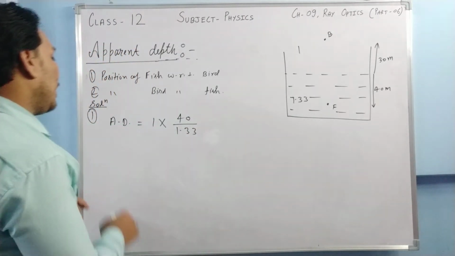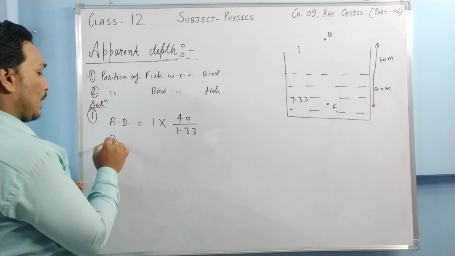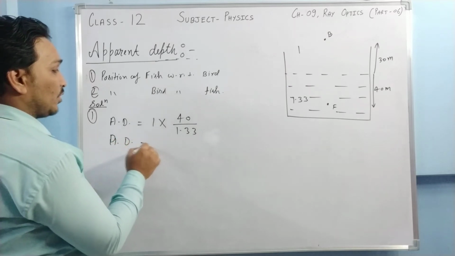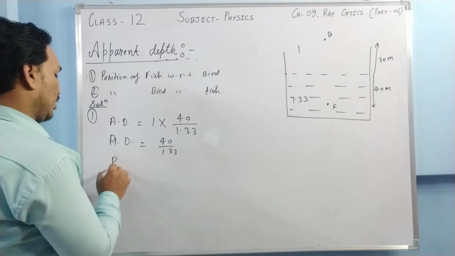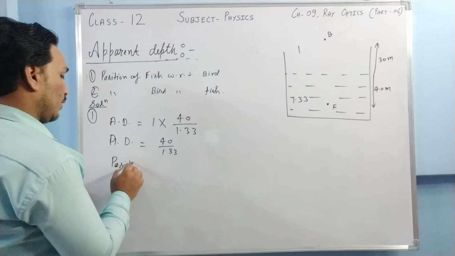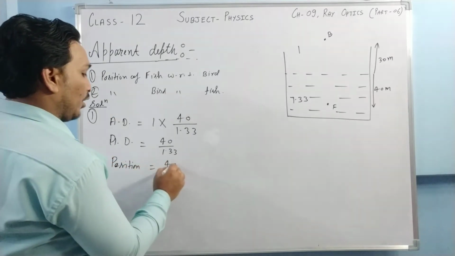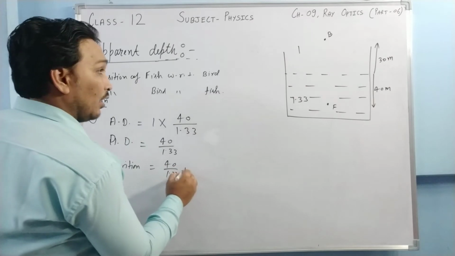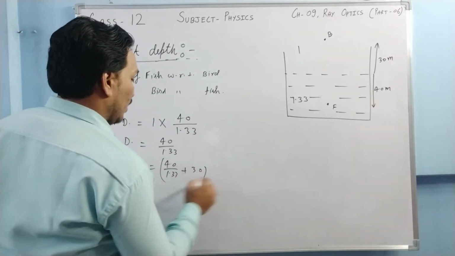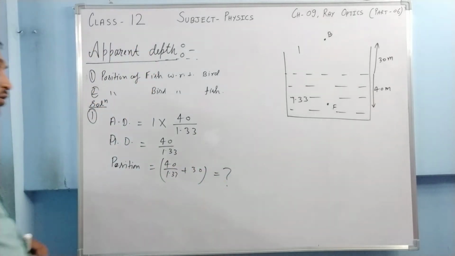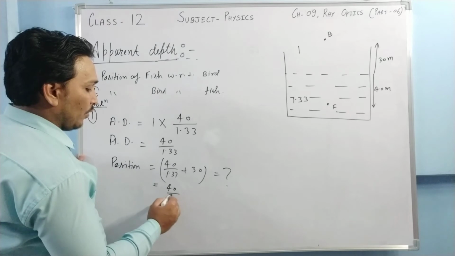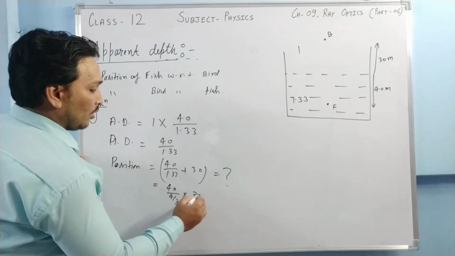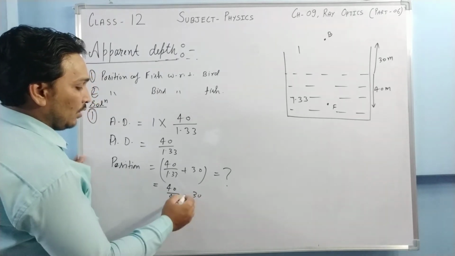Okay, so apparent depth from the surface will be 40 upon 1.33, and since position is being asked, so position will be 40 upon 1.33 added with 30 meter. Whatever be the answer, it will be your answer. In place of 1.33 you can write 4 by 3, so it will be 40 upon 4 by 3 multiply by plus 30.